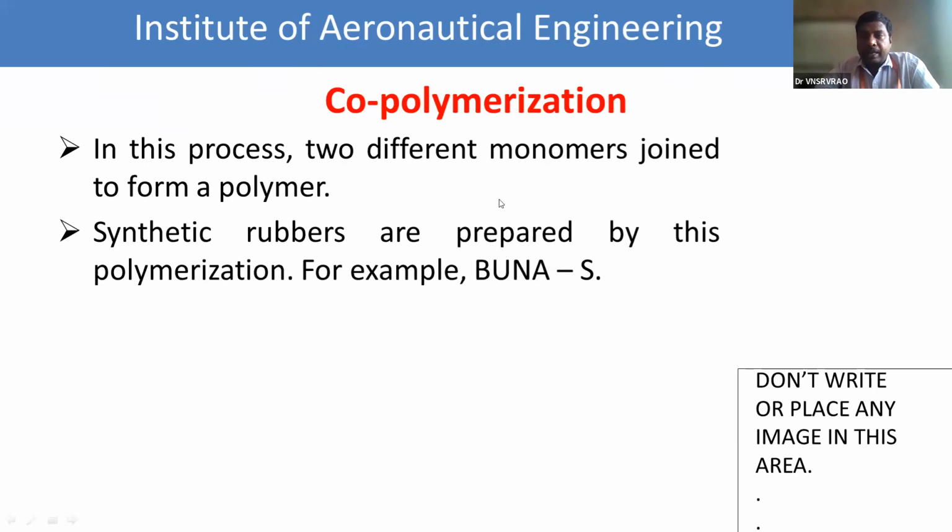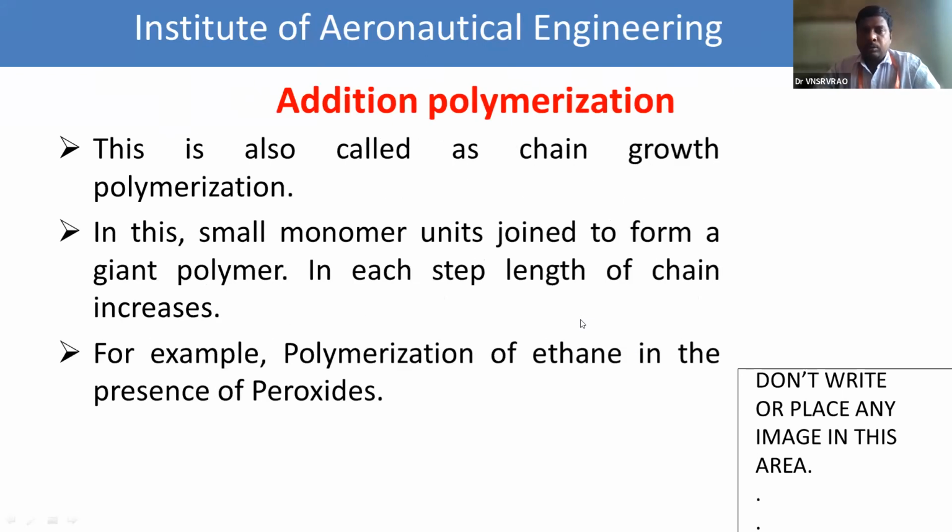So already you discussed addition polymerization, condensation polymerization, and copolymerization. The basic difference is that in addition polymerization there is no formation of byproducts, and it involves the growth of a chain, so it is called chain growth polymerization.